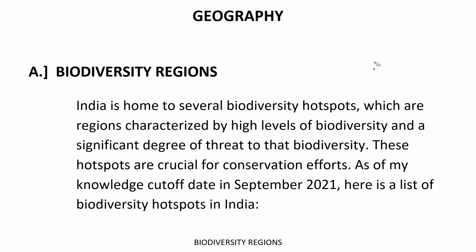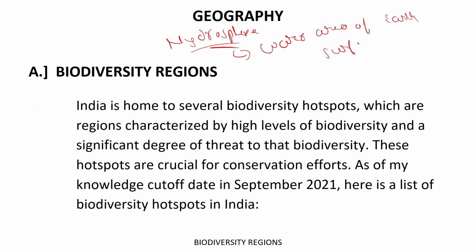Now come to the hydrosphere. Basically, the hydrosphere stands for the water area of the earth, on the surface as well as the interior.